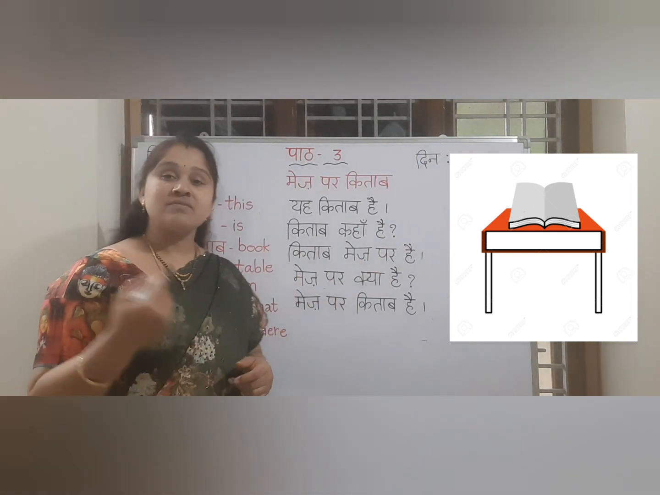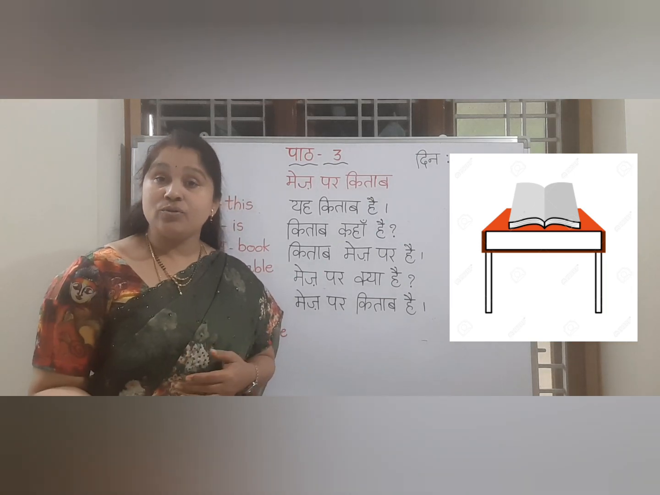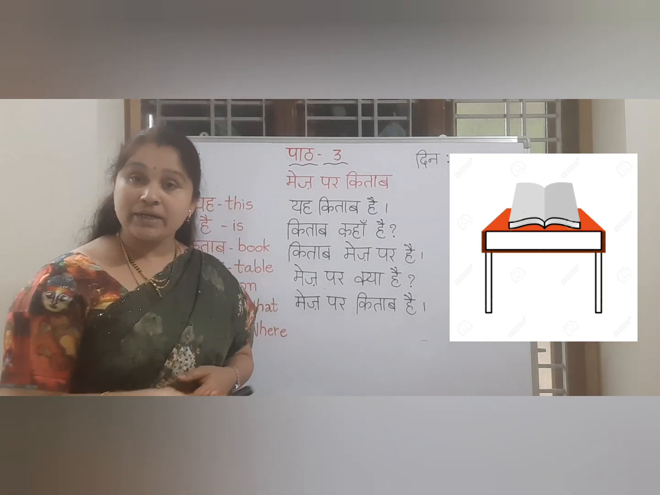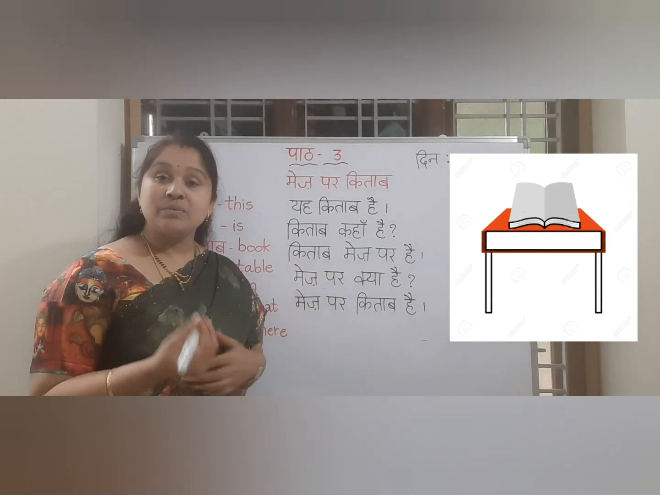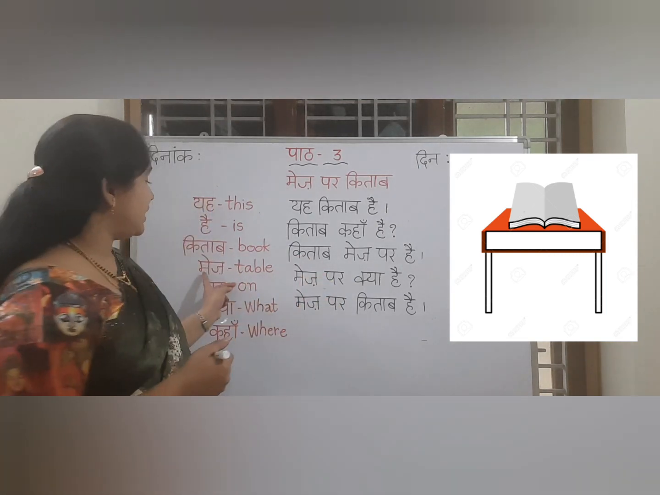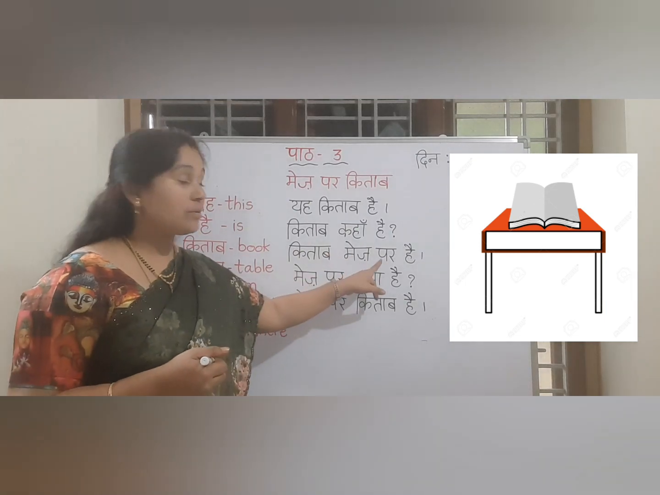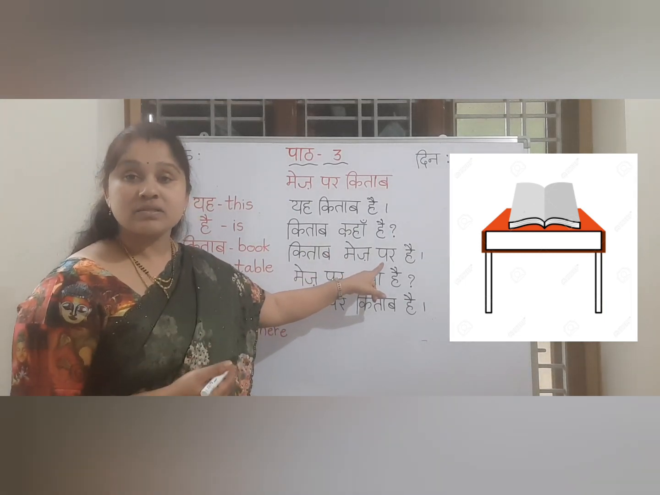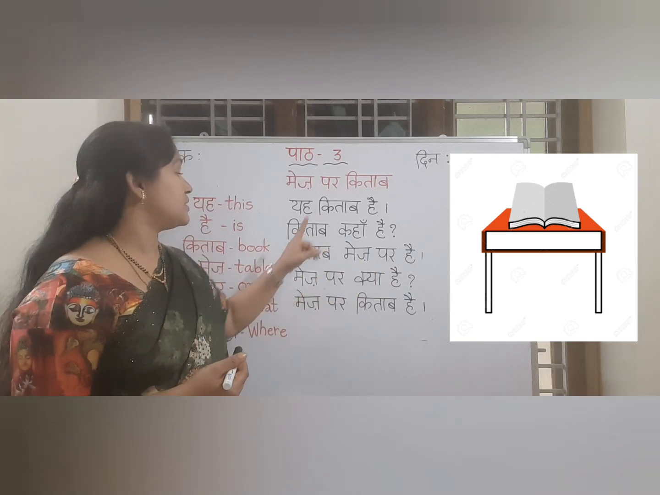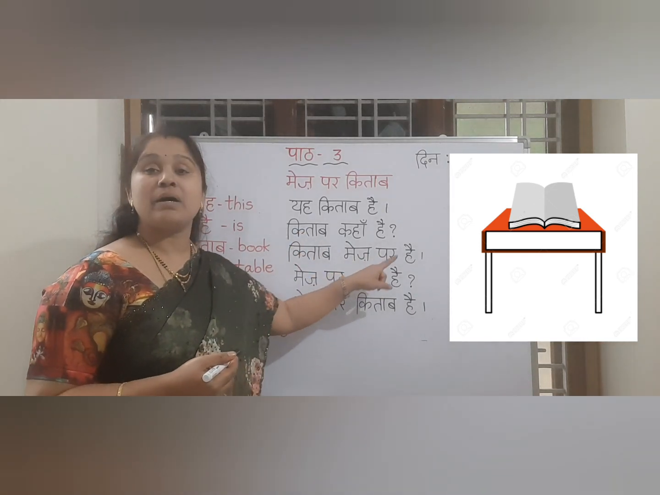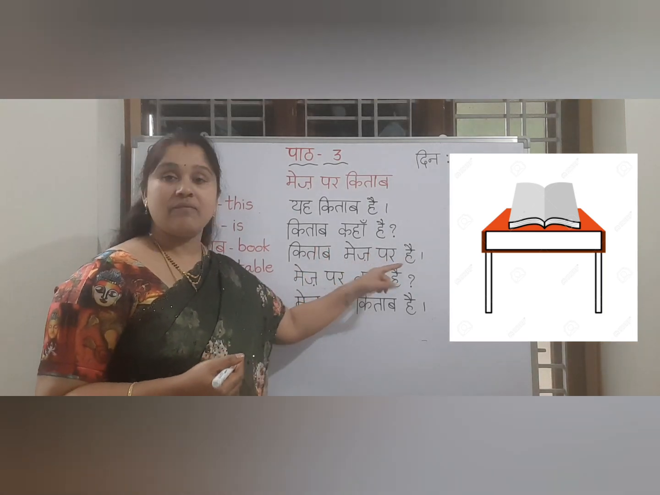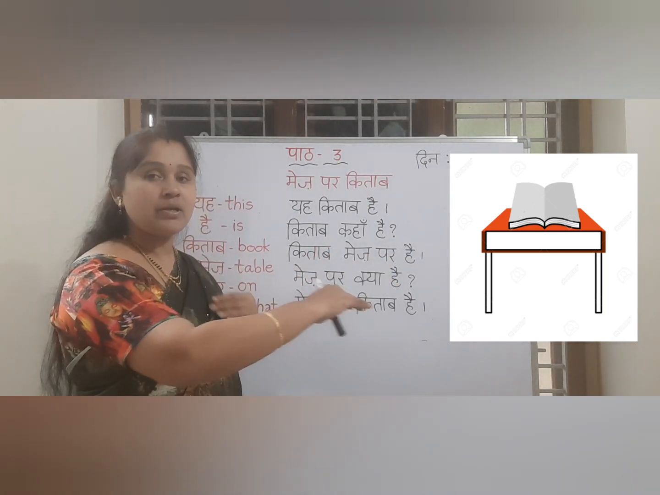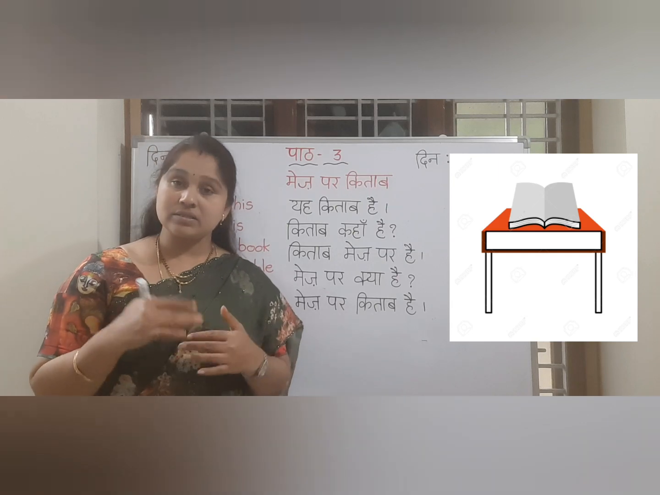Now, you want to reply. If somebody asks you where is the book, you want to reply to them, it is on the table. Now how will you say? Mez means what? Table. Right? Mez means table. Par means on. If you would like to say it is on the table, then you will say किताब मेज पर है. Understood? किताब मेज पर है. When you are translating, the words will not come in order, children. That you need to understand.